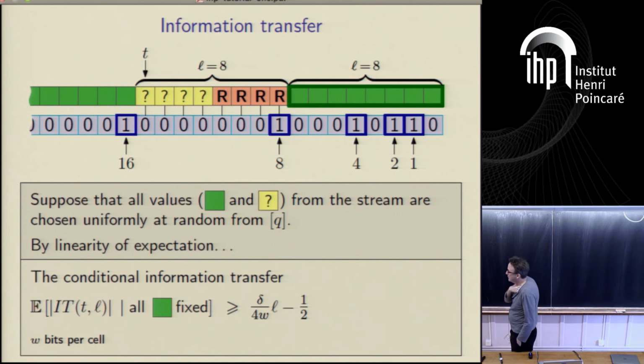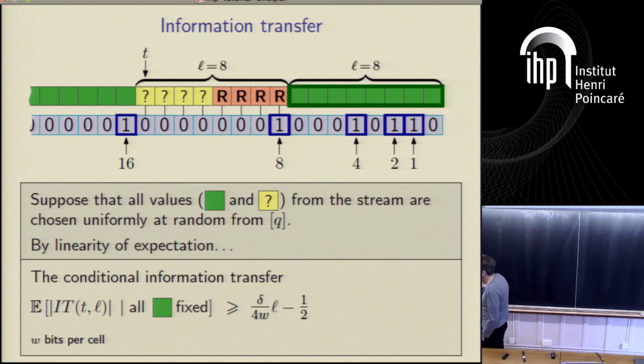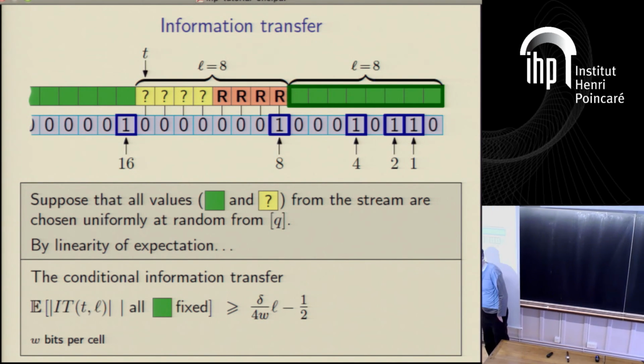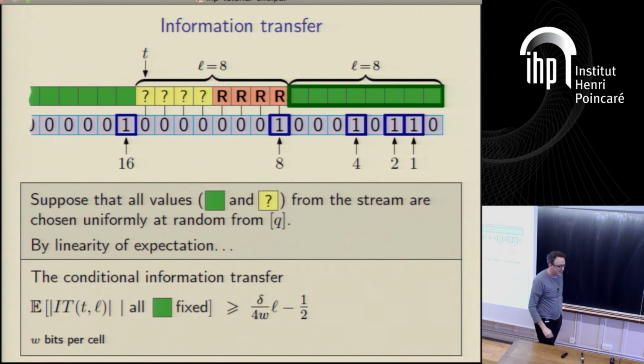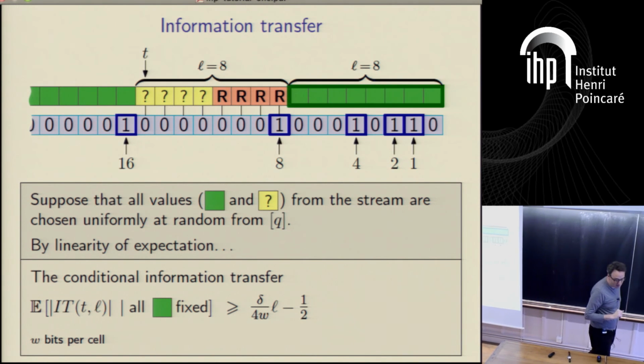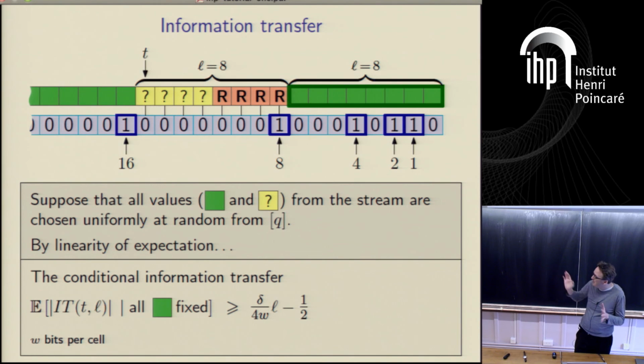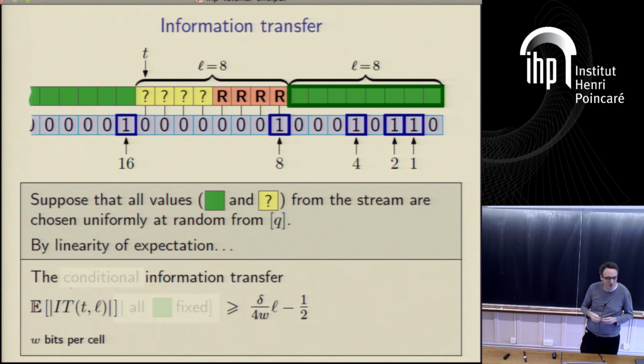Now, the point is that actually we don't want to know the expected size conditionally. We don't want to know the conditional expectation. We want just the expectation of the thing. But we solve that just by taking everything to be uniformly at random, and then by linearity of expectation, we find the expected size of information transfer is actually bounded below by this delta L over 4W. Okay. So that's all very nice there, but what do we do with it, you might ask me?